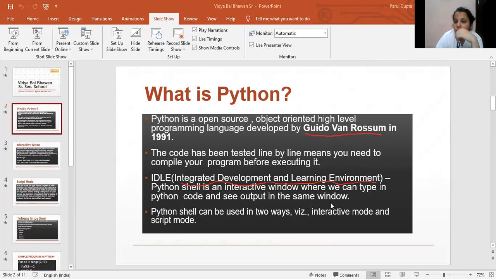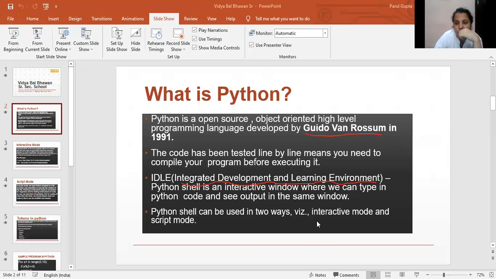After this, I'm going to show you how interactive mode looks, as I know that you already know, but still I'm going to show you one more time. If we are doing programming in interactive mode, the moment we write any command in the same window, we get the output. Clear?